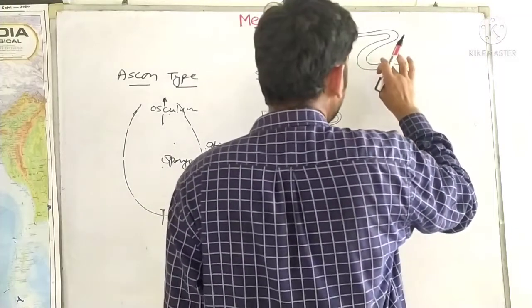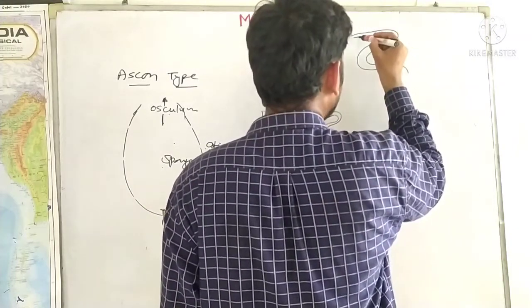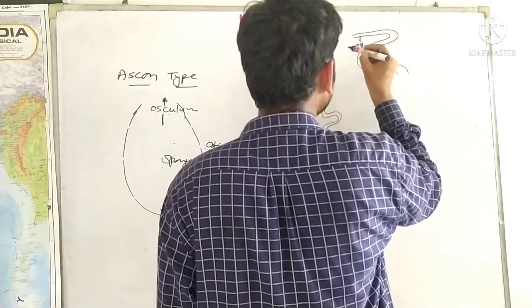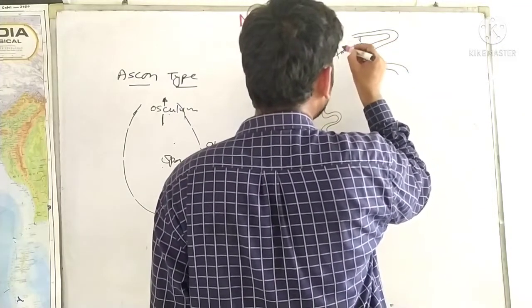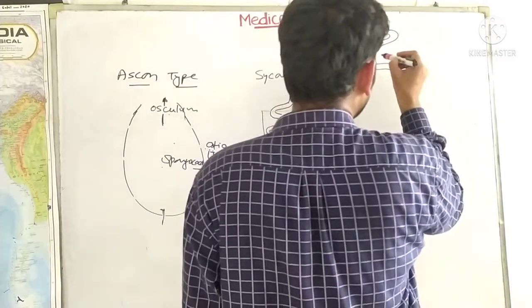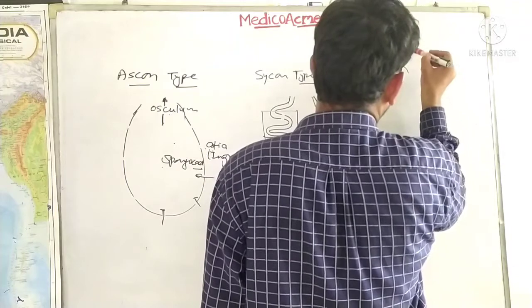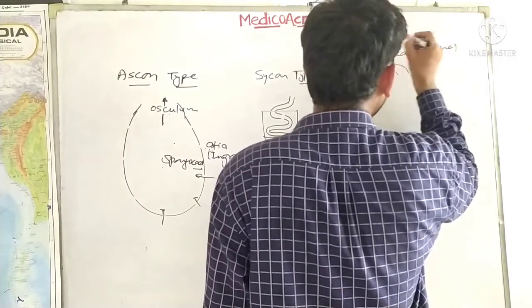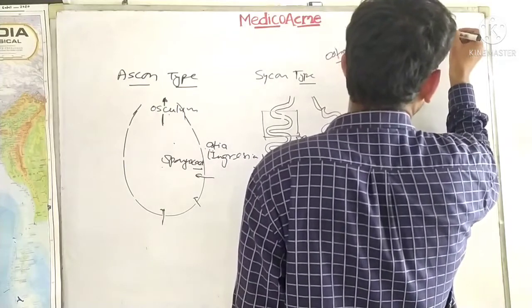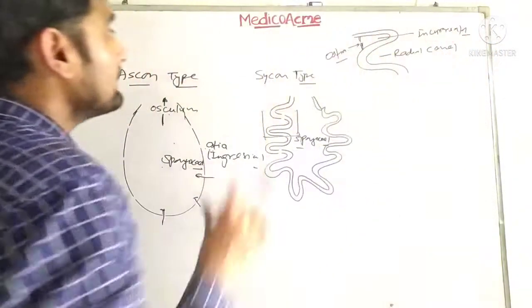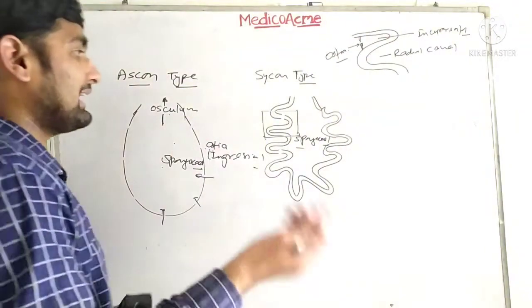So guys, now here is the dermal ostia, or you can say simply ostia, ostium. So ostium is here. This is called the radial canal, and this is called the incurrent canal. So these terms are very important if you are going to learn the Sycon type of water canal system.